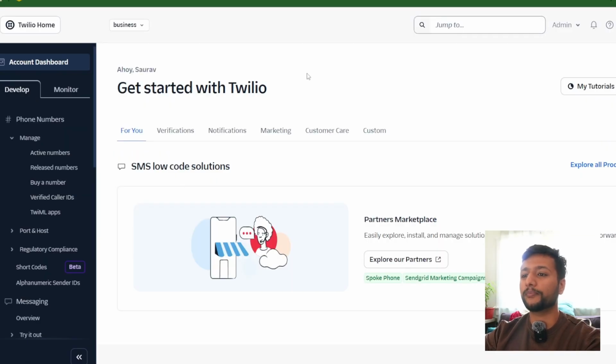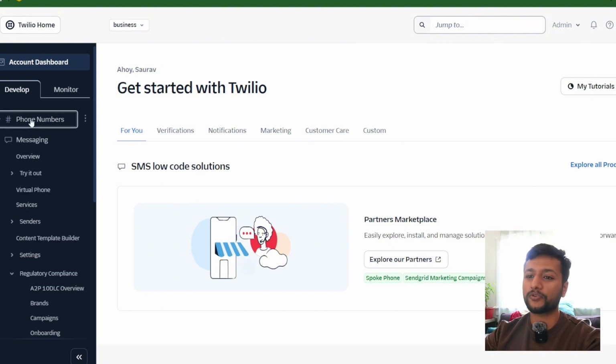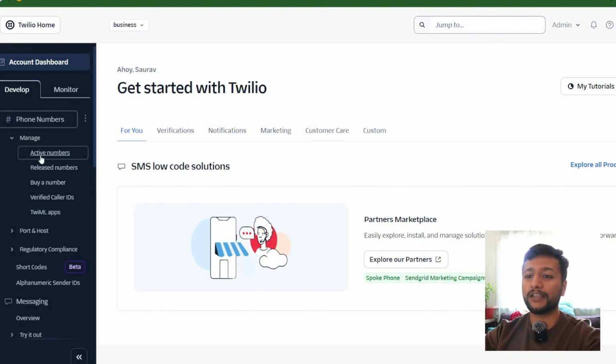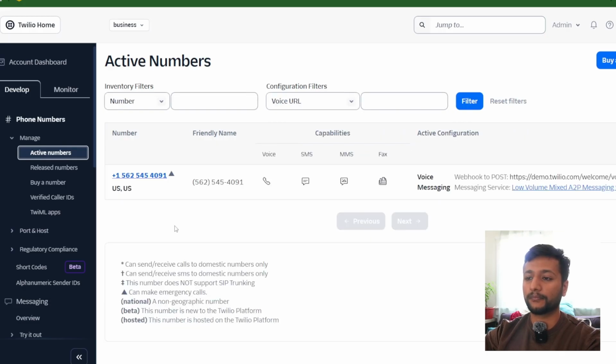Twilio, if you don't know, is an SMS sending platform which connects with various carriers. Since I am in the US, it connects with the carriers here in the US. If you are in any other country, then you could probably connect your carriers with Twilio. The first and foremost thing to do is to buy a phone number. I bought this phone number for that organization. It costs like $2 a month.